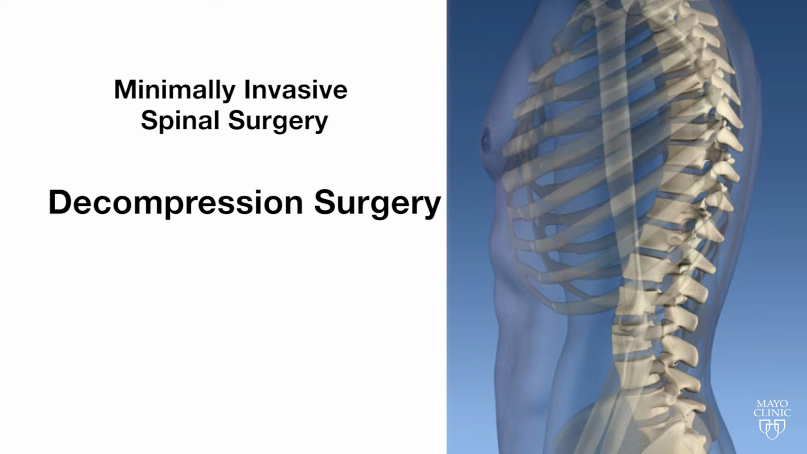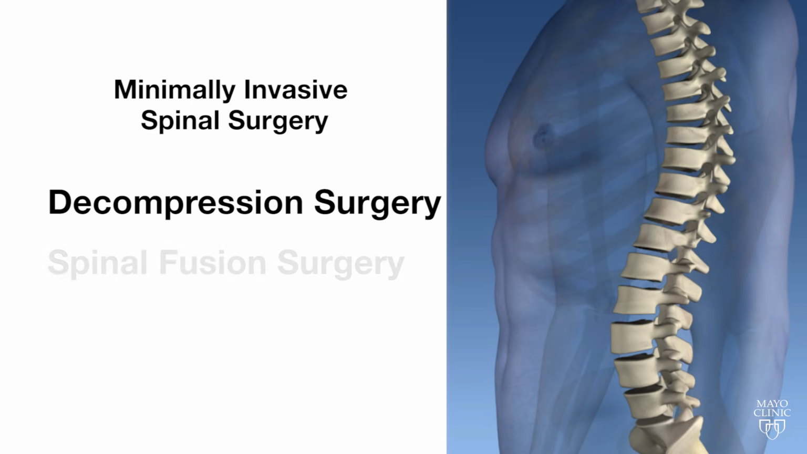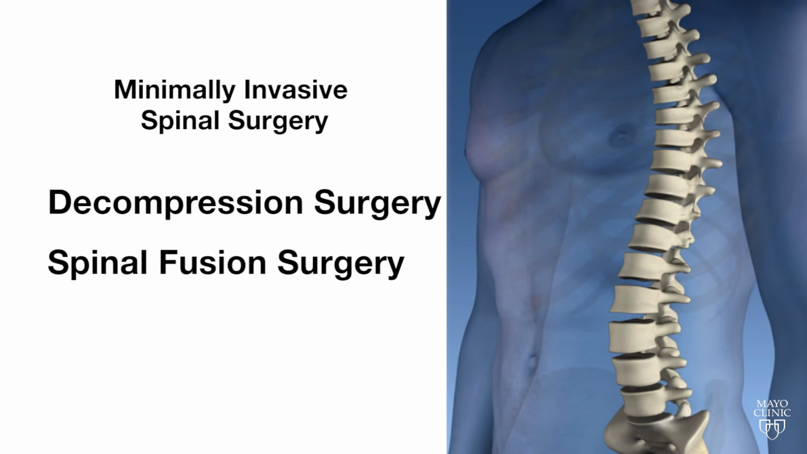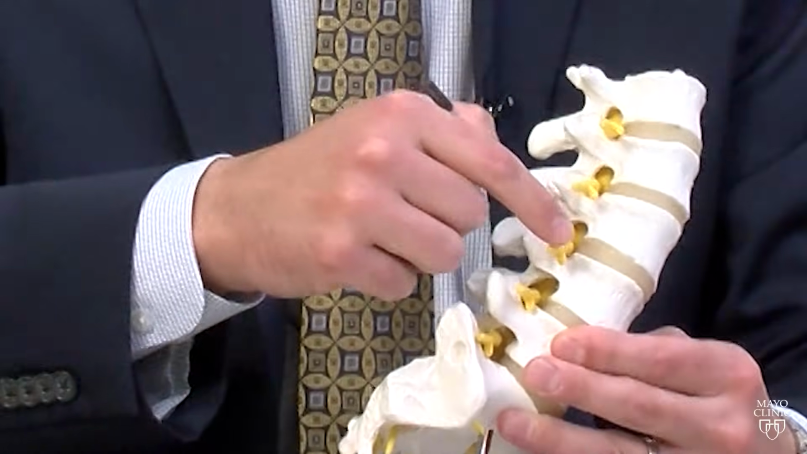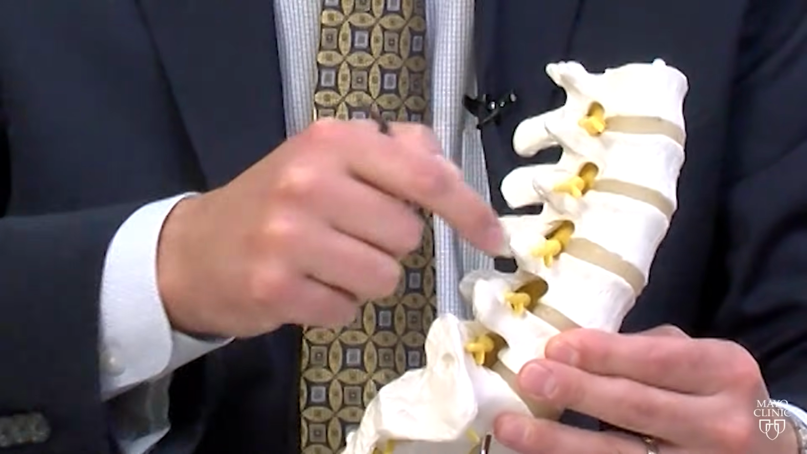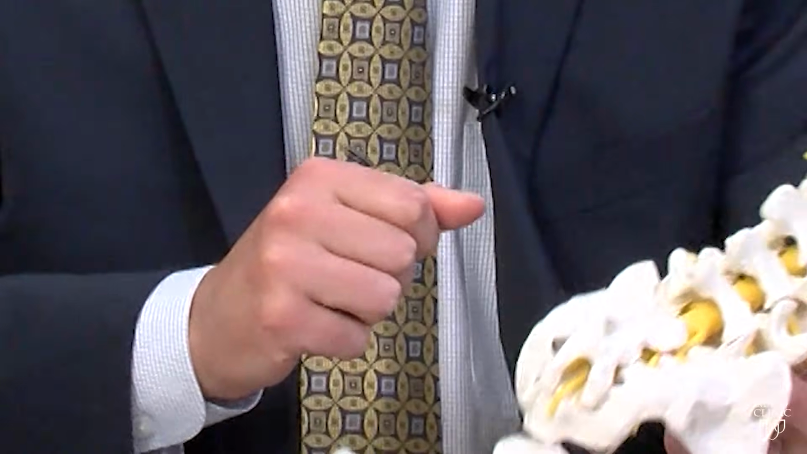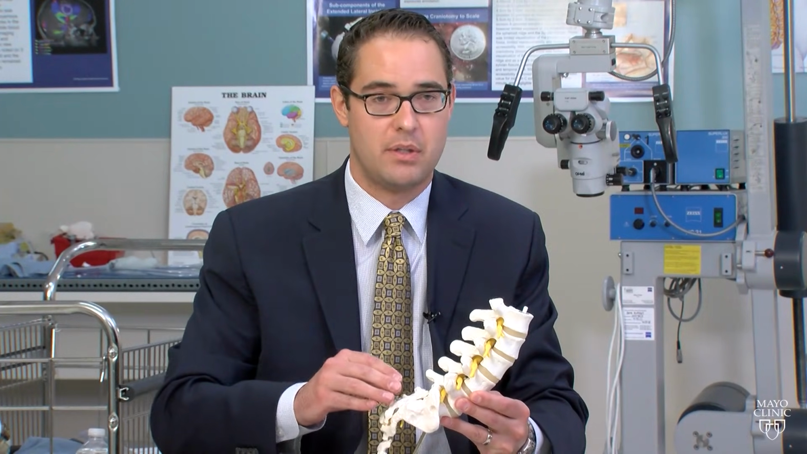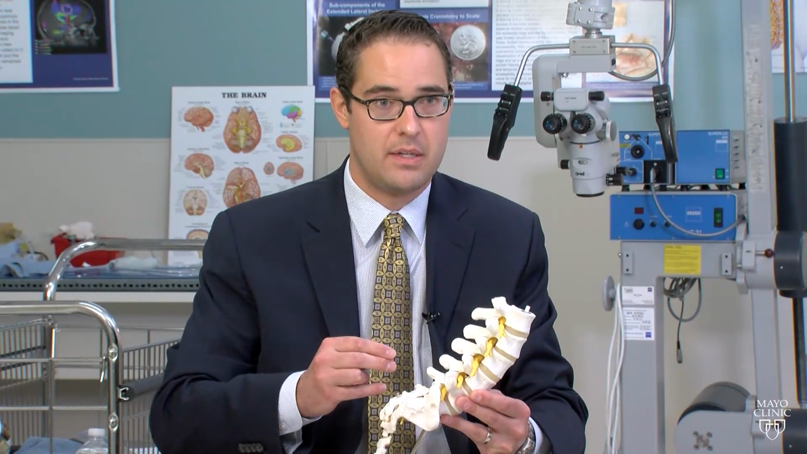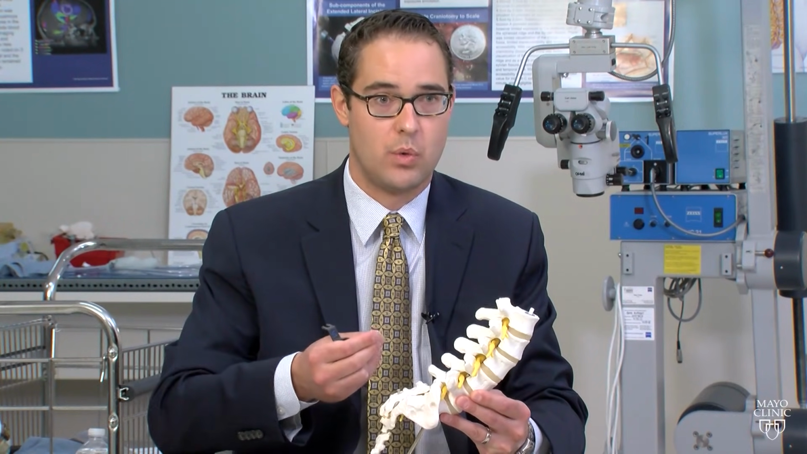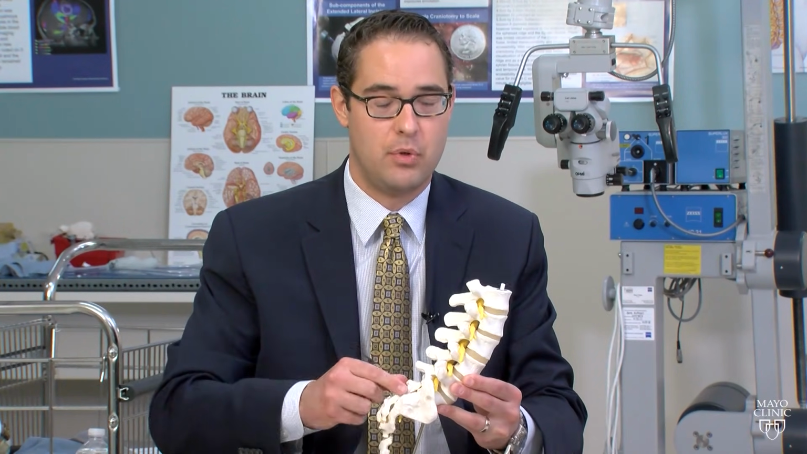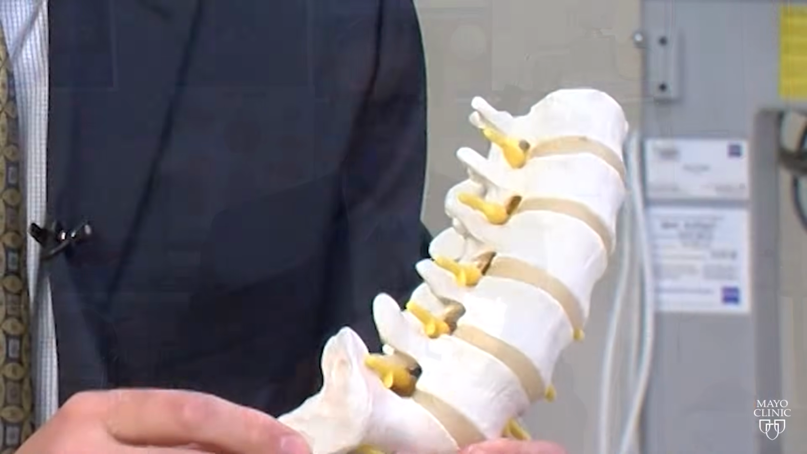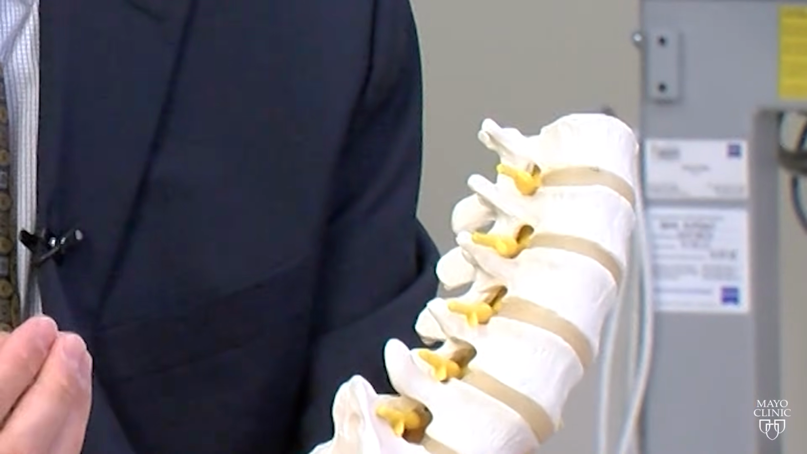The other type of minimally invasive spine surgery is spinal fusion surgery. With spinal fusion surgery, we are also trying to decompress the nerves and spinal cord, but we're also fusing or fixing the vertebrae together. And what this does is it eliminates painful movement between the bones. With spinal fusion surgery, we typically do have to place hardware into the spine, such as plates, screws, or rods, in order to eliminate that movement while the bone is growing together. And there are different techniques to accomplish this.